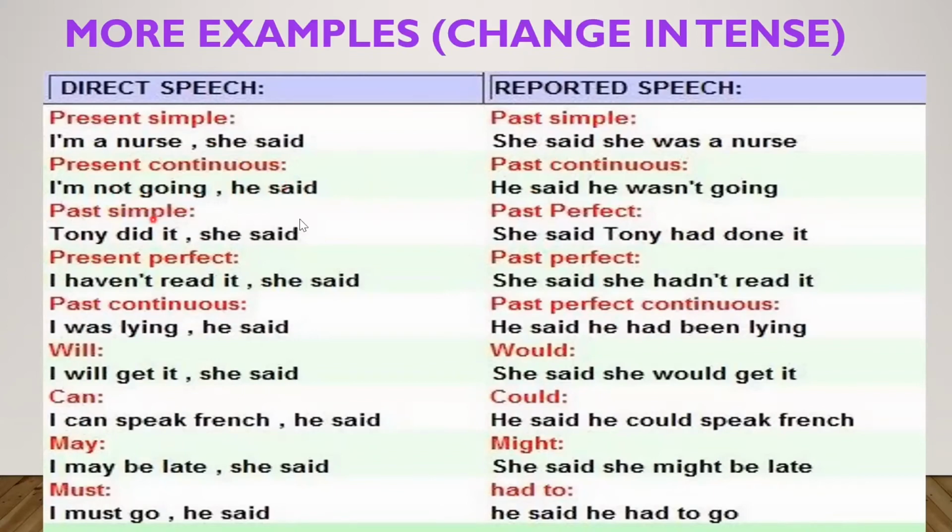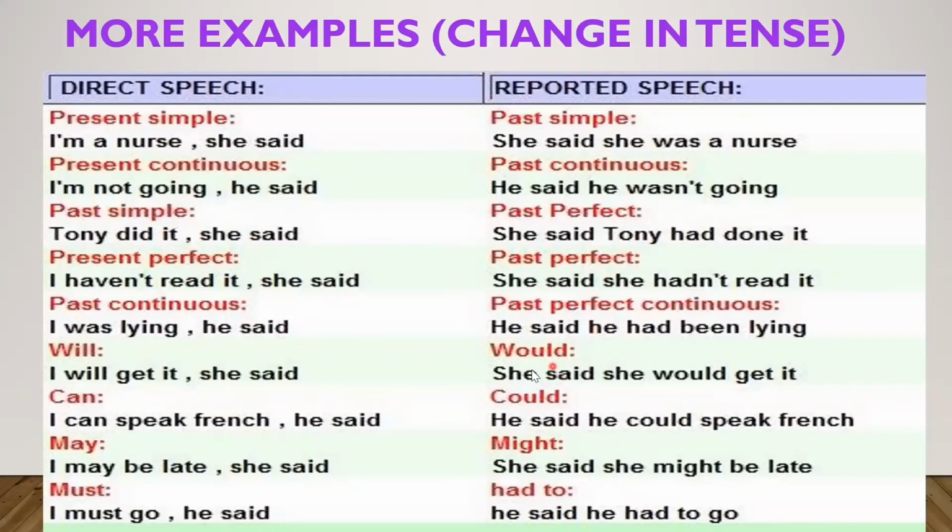Past simple turns into past perfect. Tony did it. Did is the past simple form of do. It became Tony had done it. Past simple became past perfect, had done. Present perfect changes into past perfect. I haven't read it, she said. She said she hadn't read it. Haven't became hadn't. Present perfect became past perfect. Past continuous becomes past perfect continuous. I was lying, past continuous tense. It has become he had been lying, past perfect continuous.